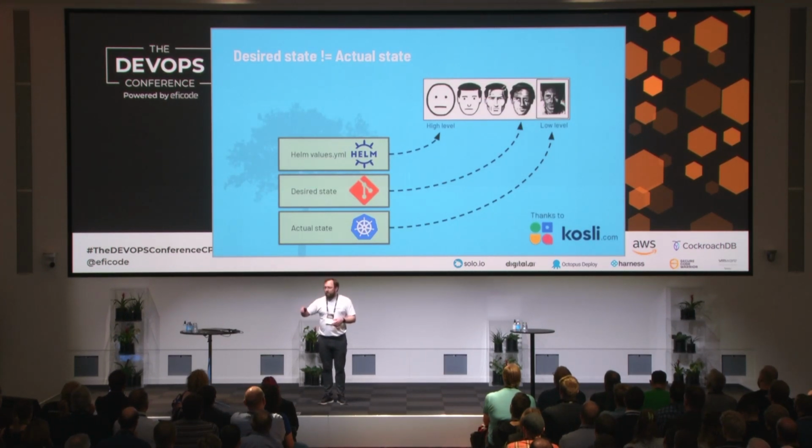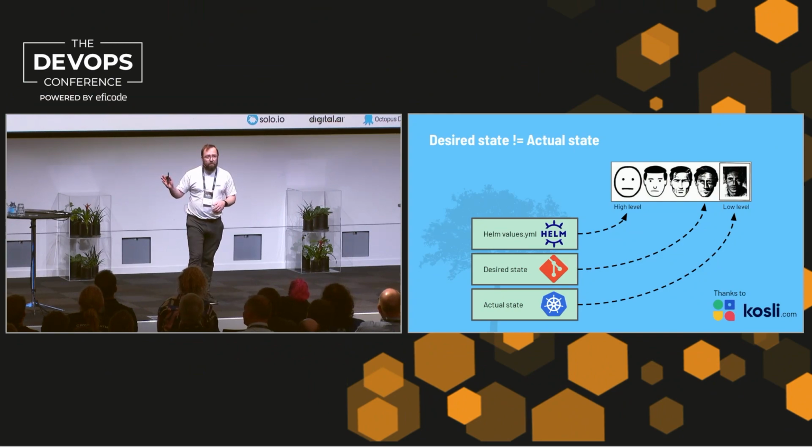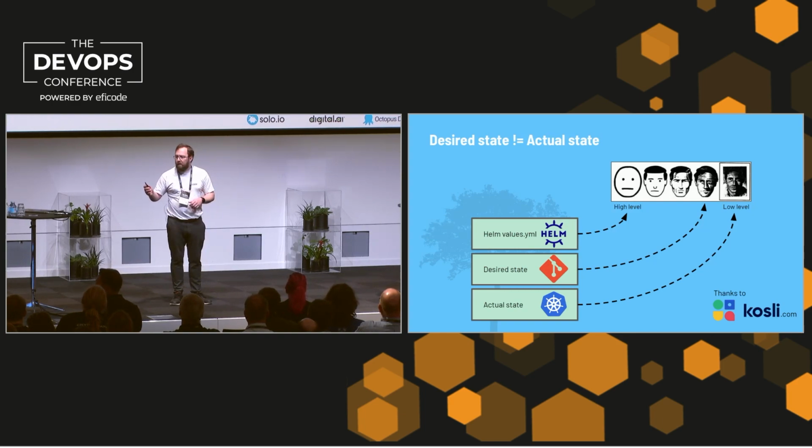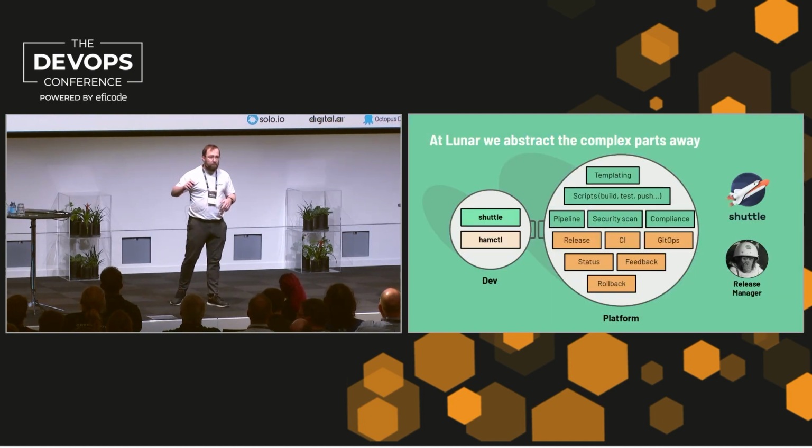So where do these fit? Well, the value file is all the way to the left, or as far as you can push it. Your desired state in Git is not far to the right, somewhere near that. But the actual state in Kubernetes is the complete picture, because what you have in Git is not the entire truth. I learned that from Costly, and I'm very thankful for that. I think it's a company that you'll hear more from in the near future. In this case, you don't have endpoints or pods or replicas in Git. You have deployments.